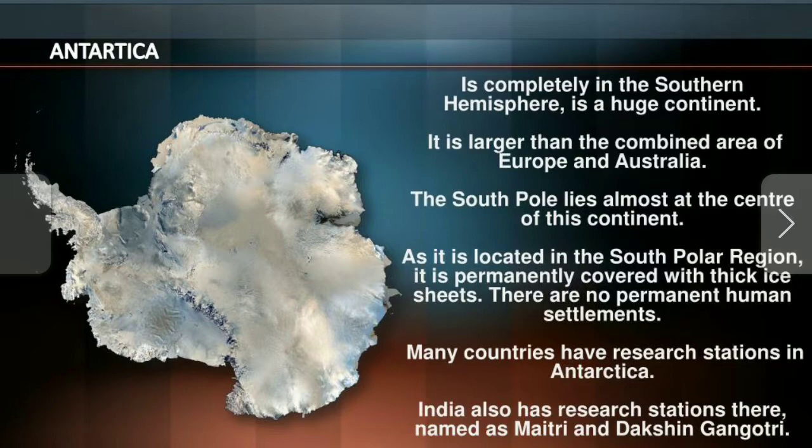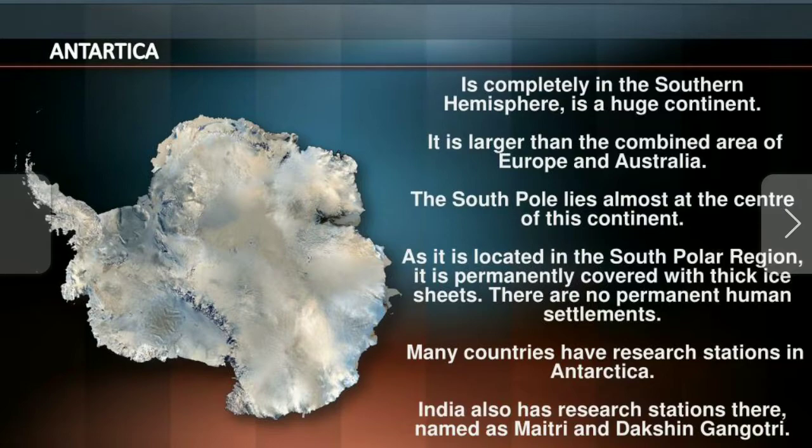As it is located in the south polar region, it is permanently covered with thick ice sheets. There are no permanent human settlements. Many countries have research stations in Antarctica. India also has research stations there named Maitri and Dakshin Gangotri.